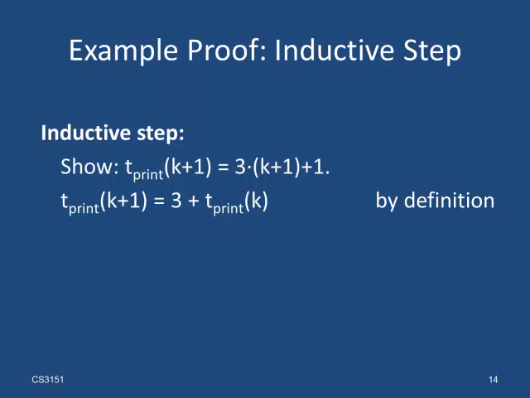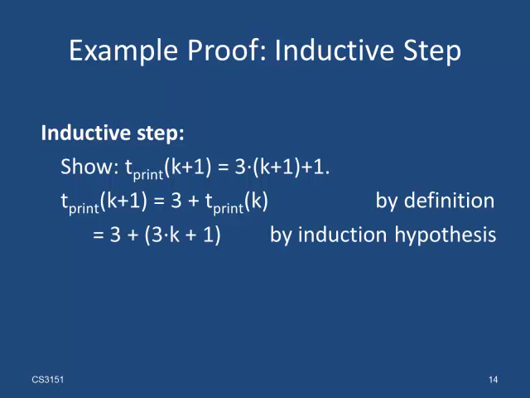Next, we can apply the induction hypothesis. Since we know that tprint of k is equal to 3 times k plus 1, according to the induction hypothesis, we replace tprint of k by 3k plus 1. Finally, we transform the expression 3 plus 3k plus 1 to 3 times k plus 1 plus 1, which is the wanted expression. That concludes the proof.